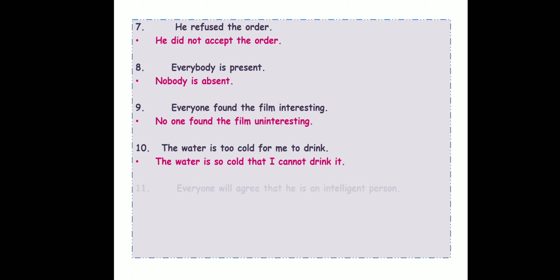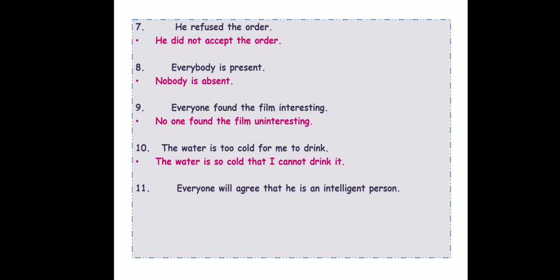We'll go to number 11. Everyone will agree that he is an intelligent person. Okay, that means everybody is going to agree on the fact that this boy is intelligent. Now, from number 9, you know that whenever you have everyone in the affirmative, it will change to no one when you're trying to make it negative. So, no one will agree that he is an intelligent person. If we say this, the meaning will change. That means no one agrees that he is intelligent. I have to change something else too.